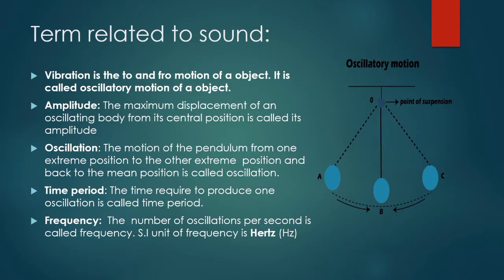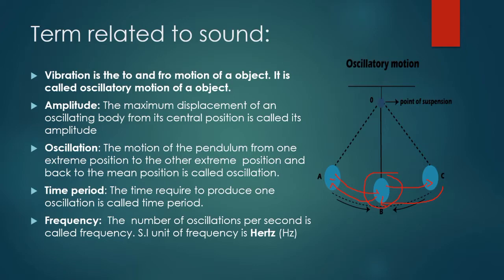Then the pendulum moves to and fro, reaching from here to here, and again comes back to this position B, and again reaches here, and again comes back. When it returns to the initial position after going to both extremes, that is what we call one complete oscillation. Okay, one oscillation. First of all, we will try to understand amplitude.